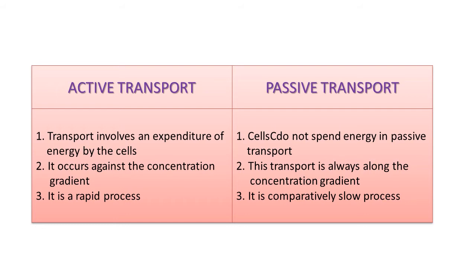Active transportation is a rapid process because energy is involved, but comparatively, passive transportation is a slower process. Movement of water by diffusion is called osmosis. As polar molecules cannot pass through the non-polar lipid bilayer, they require a carrier protein of the membrane to facilitate their transport across the membranous structure.